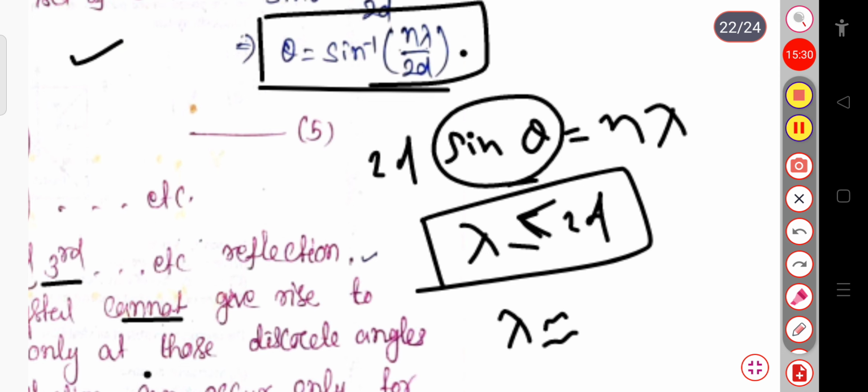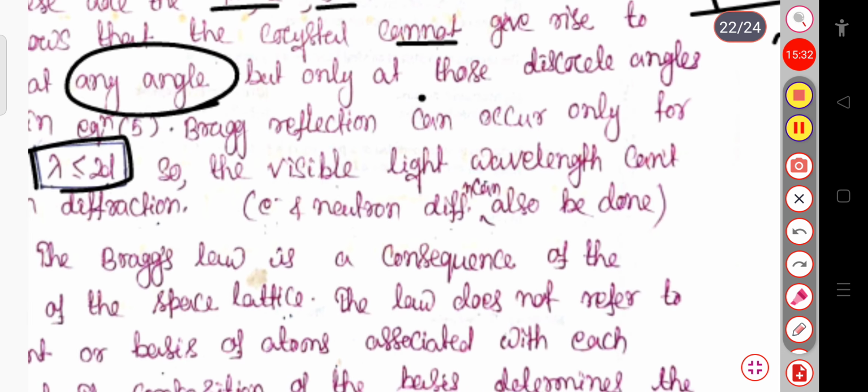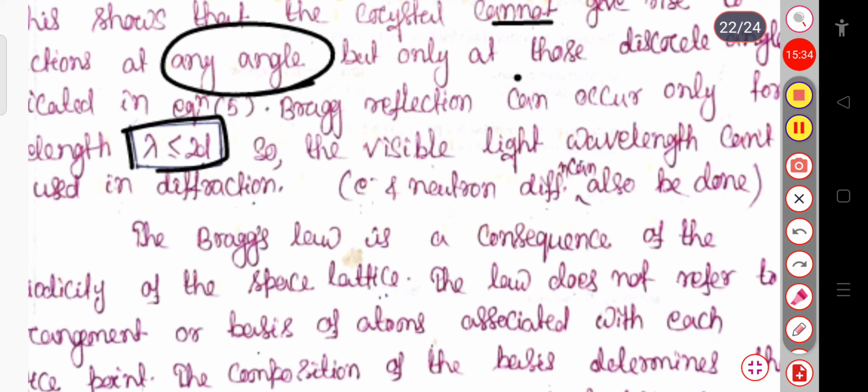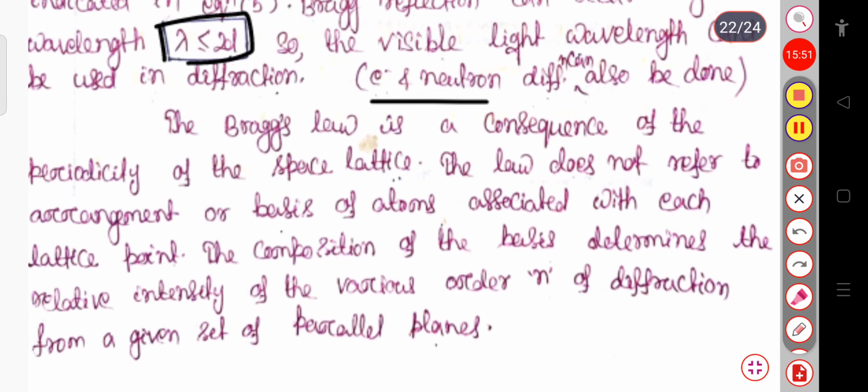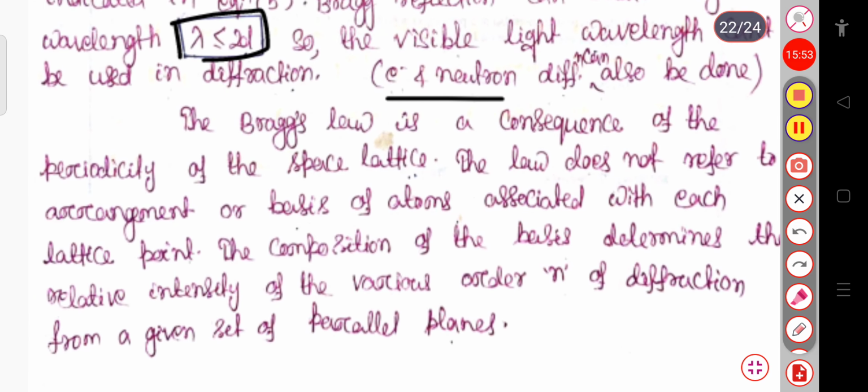It means that visible light wavelength cannot be used in the diffraction, but electron and neutron beams can also be taken instead of X-rays. X-rays can be used, and in the case of electron and neutron, they can also be used for the crystal diffraction. Now, the Bragg law is a consequence of the periodicity of the space lattice.